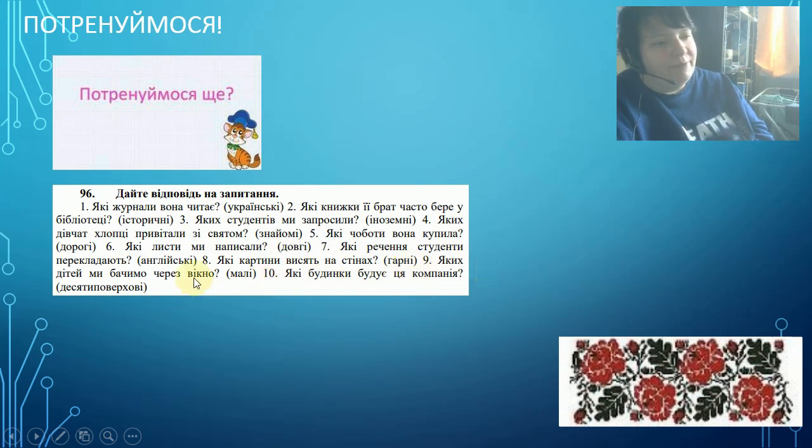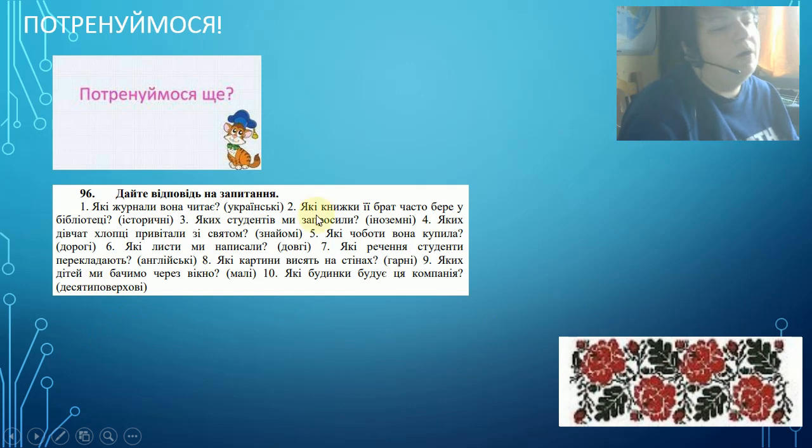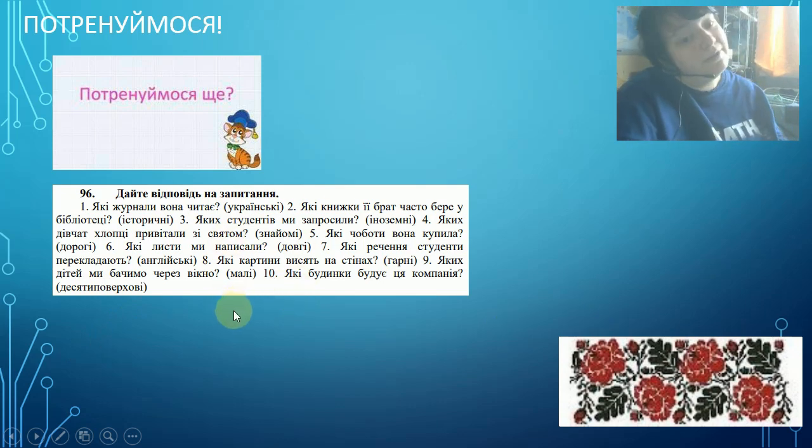What children are we seeing through the window? Little, small children. Which buildings does this company build? 10-storied buildings. So, all of them are in plural.